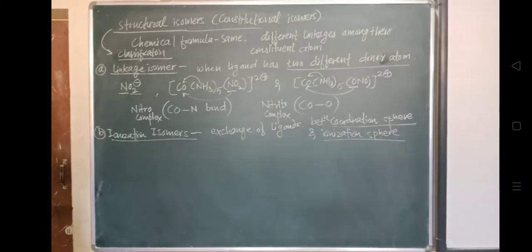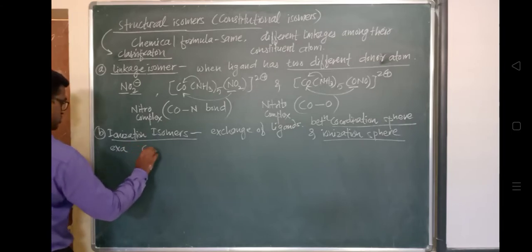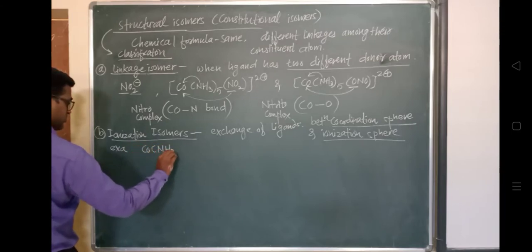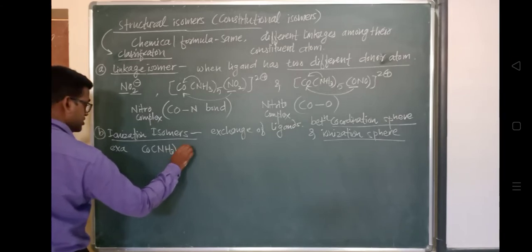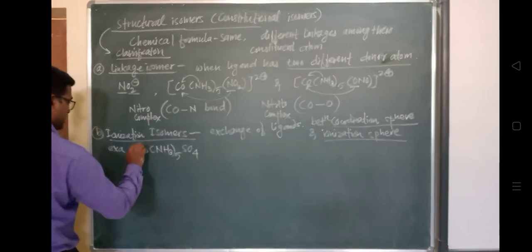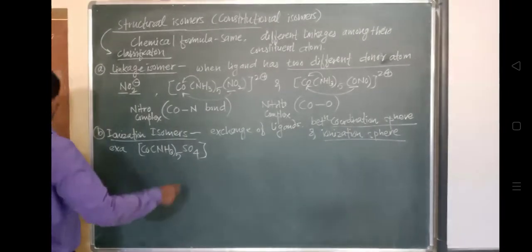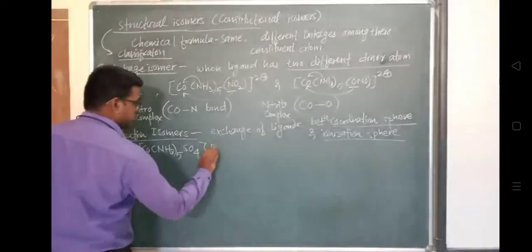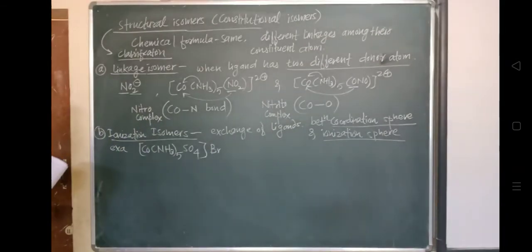Okay, so with the help of an example we'll see. Suppose this is Co(NH3)5 and it is SO4, and this is a coordination sphere. Okay, this is a coordination sphere. Outside there is a bromine, that is bromide, present. Okay, like this. This is the ionization sphere.